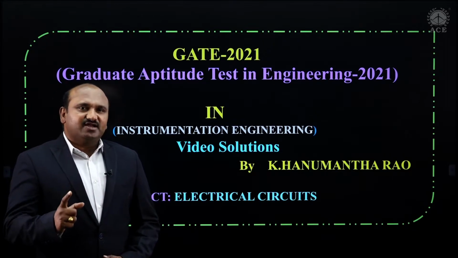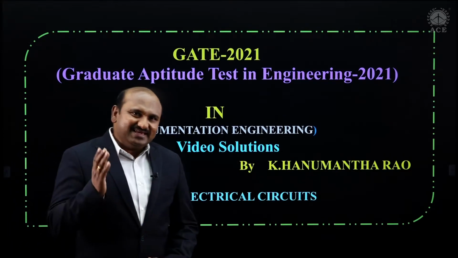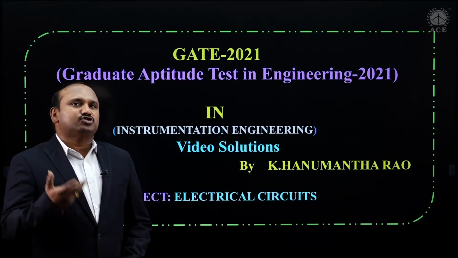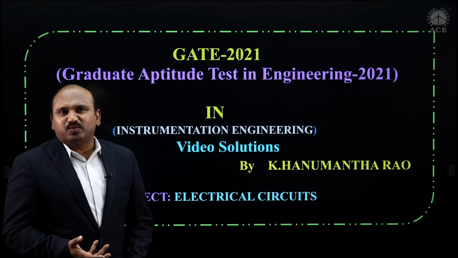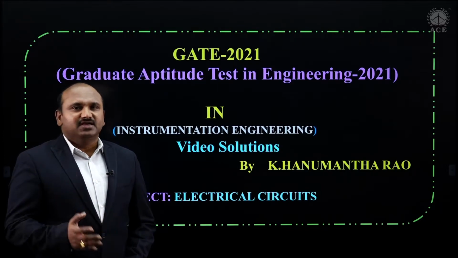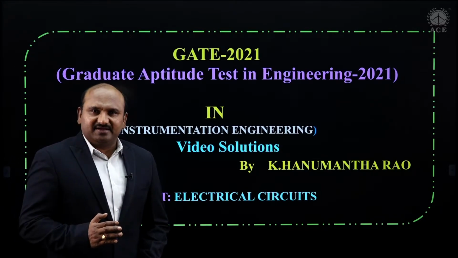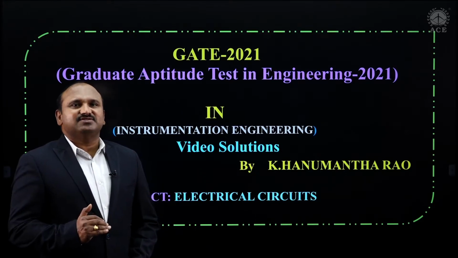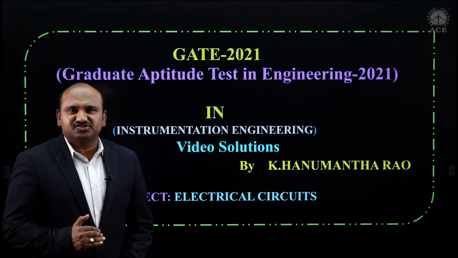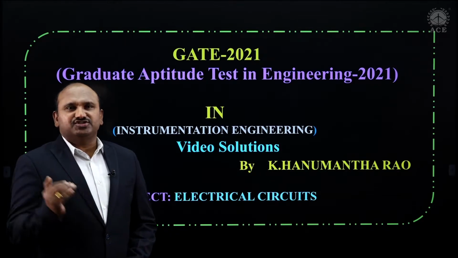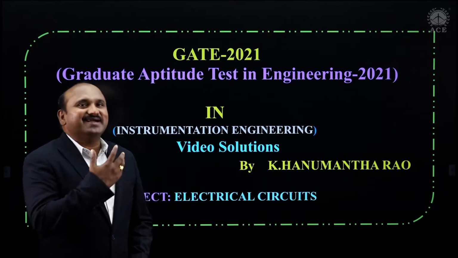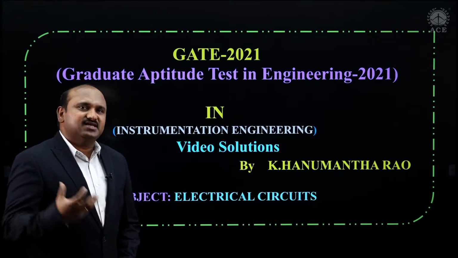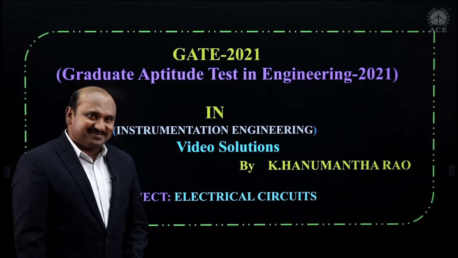These electrical circuit basics are very important to obtain the solutions in those corresponding subject topics. That's why you should be thorough with this topic. Let me consider one by one. First 1 mark, next 2 marks questions.